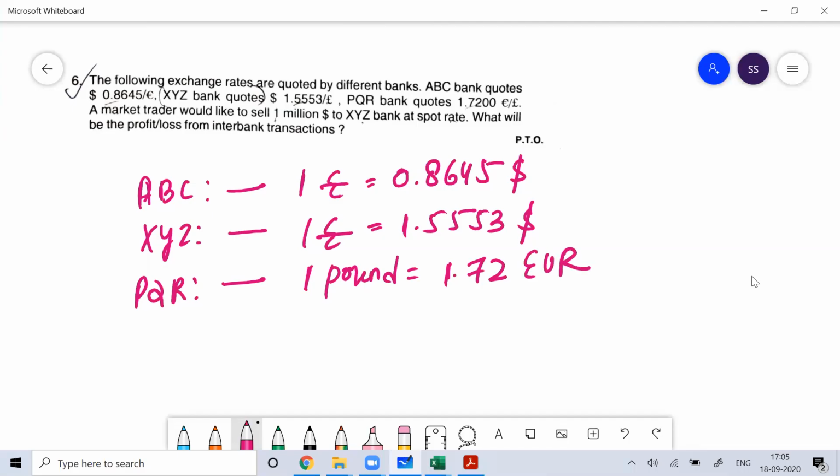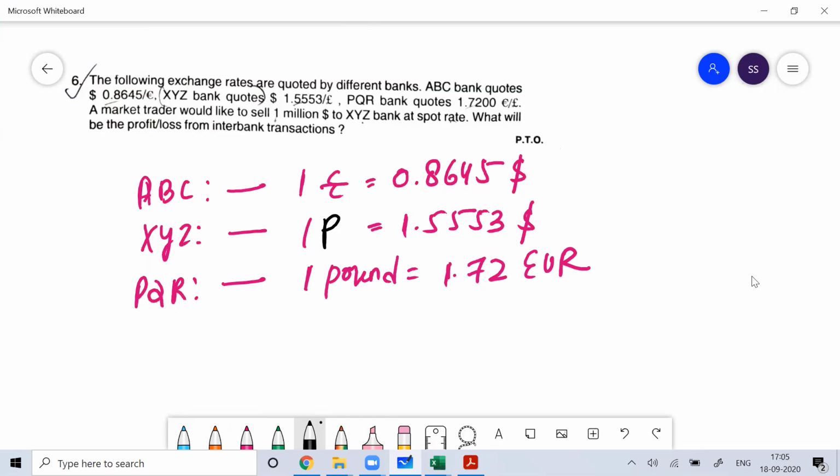Okay, this much exchange rate you got. ABC bank: 1 euro is equal to this much dollar. XYZ bank: 1 pound, not euro, this is pound, is equal to this much dollar. And PQR bank: 1 pound is equal to 1.72 euro.